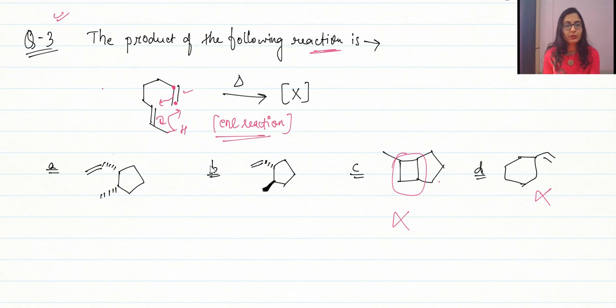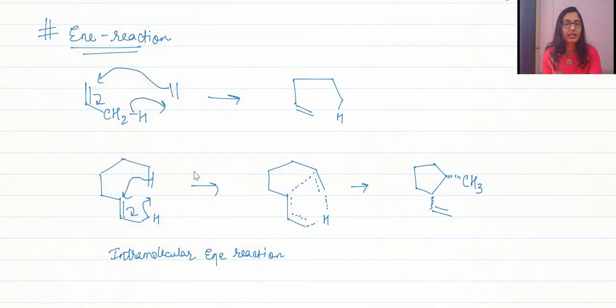Okay, so let me see, I think I have drawn it already. Yeah, so in a much neat and clean manner I have already drawn this. This is our ene reaction basically. So it's similar to a Diels-Alder 4+2 cycloaddition, but it is not a cycloaddition just like Diels-Alder. Okay, this is our ene reaction in which there is a sigma bond which is involved. So in the Diels-Alder reaction, 4 pi electrons from the diene and 2 pi electrons from the dienophile. Over here it is 2 pi electrons and 2 sigma electrons plus 2 pi electrons.